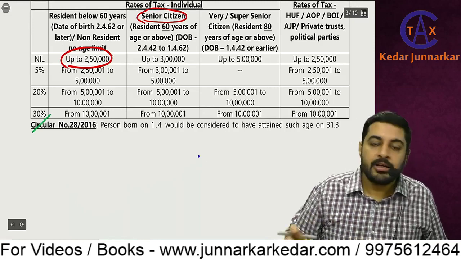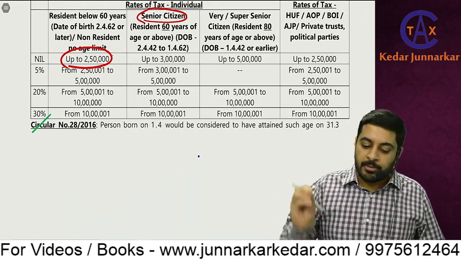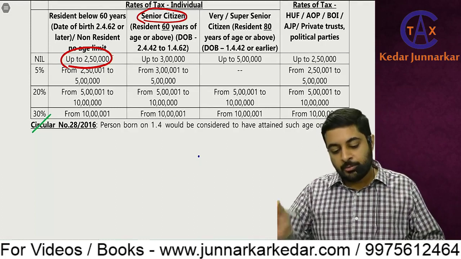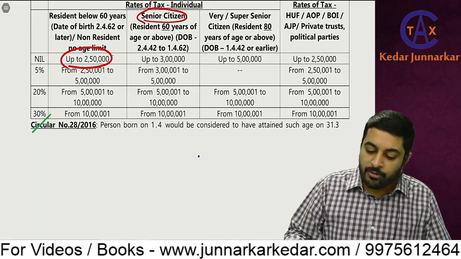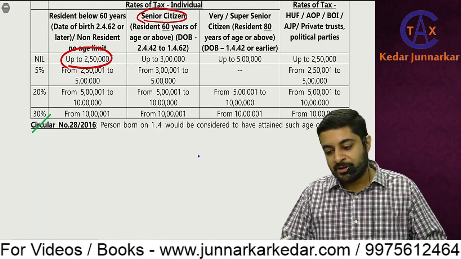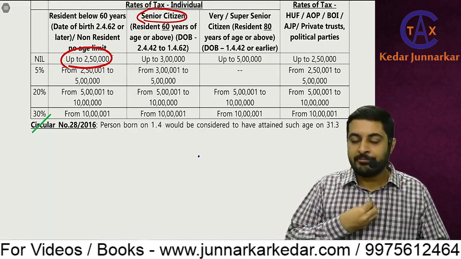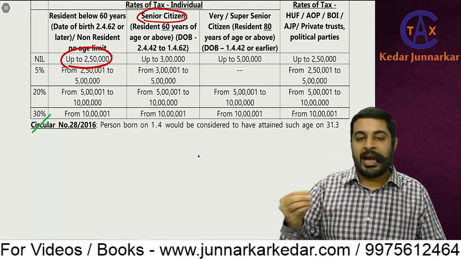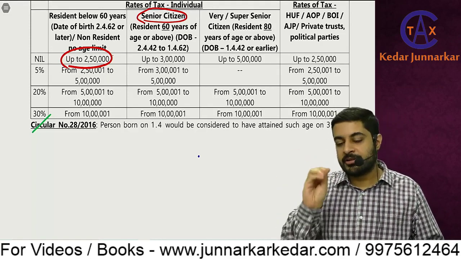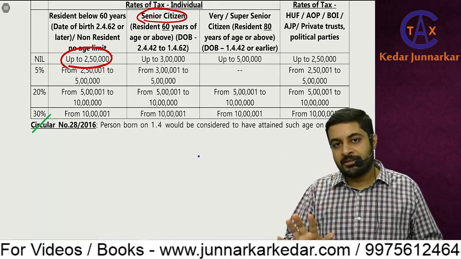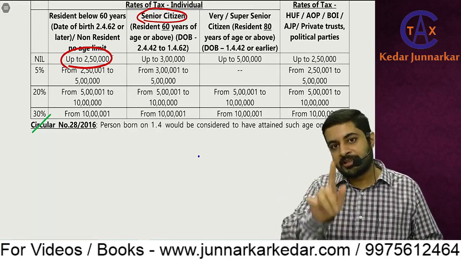Circular number 28 of 2016. This is only for persons who are born on 1st April. Persons born on 1st April would be considered to have attained such age on 31st March. So generally, if my birthday is on 1st April and I am 60 years old on 1st April, let's say 22, then generally I am 60 years complete on 1st April only.